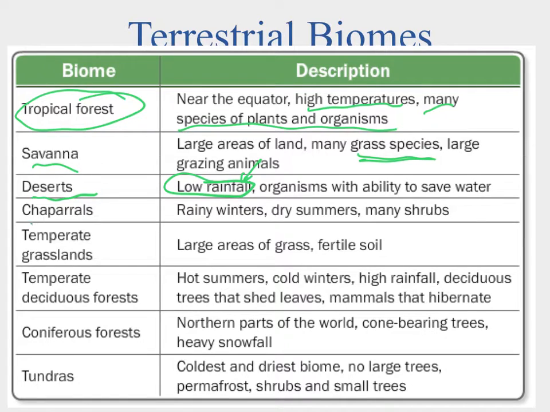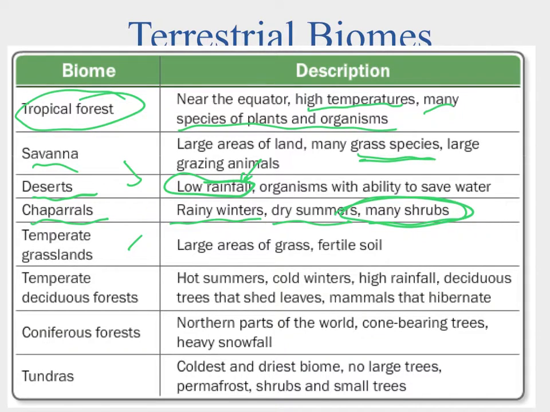We also have a chaparral, and a chaparral is kind of like if we mixed these two together. You get really rainy winters, really dry summers, and it's not a grassland, it's more of a shrubland, and we'll see where those are located as well. We're moving out away from the equator, we get to our temperate grasslands, and that's going to have large areas of grass, highly fertile soil, and that's like the American Midwest, and we'll show you that on a map.